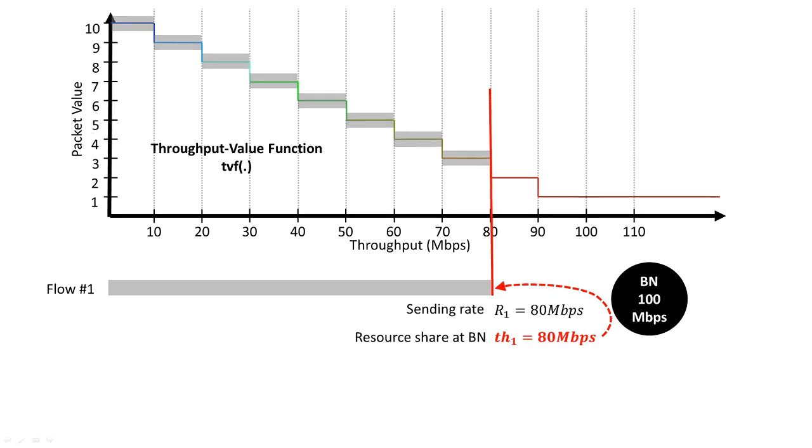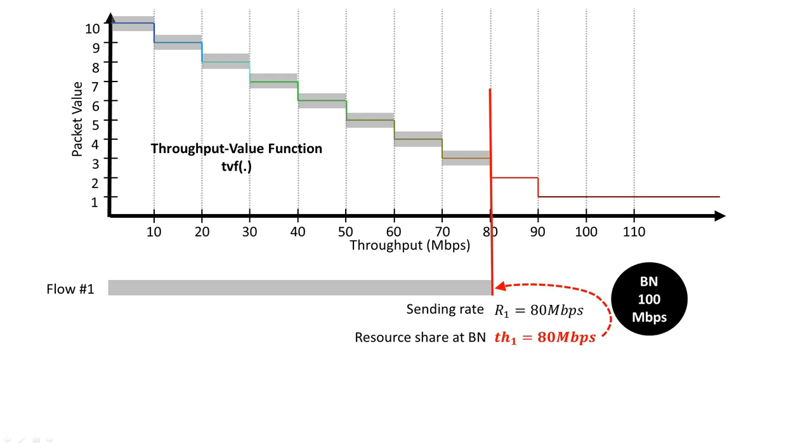As we will show later in this video, different resource sharing policies can be expressed by applying different TVFs for the different traffic aggregates. In this example, we only distinguish 10 different packet value levels from 1 to 10. Axis X represents the throughput at the packet marker. In our case, this is the sending rate. For each throughput value, the associated packet value can be seen on axis Y. The throughput value function defines the expected contribution of packets with given packet values in the total traffic of the flow. In our example, the sending rate of our single flow called flow number 1 is 80 megabit per sec.